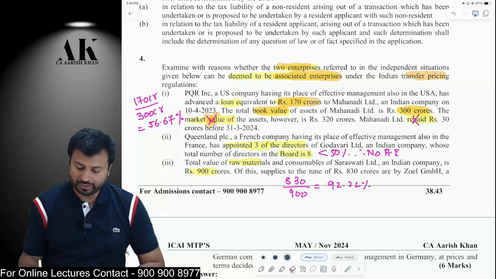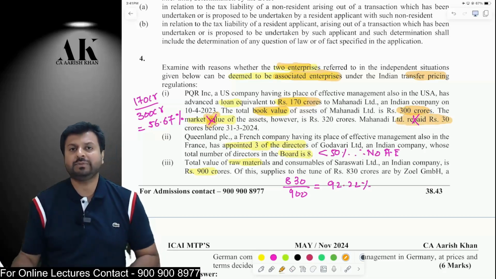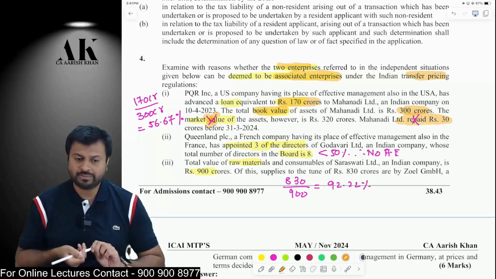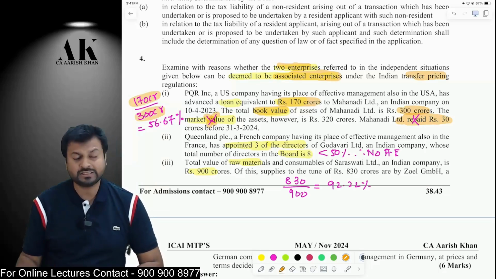What is relevant is book value, and how much is repaid in the current year in the form of loan is also not relevant. At any time during the previous year, if it is 51%, then both of them are deemed to be associate enterprises. The loan is 170 crore. The book value of the asset is 300 crore. Therefore, it is more than 51%, and both of them are deemed to be associate enterprises.